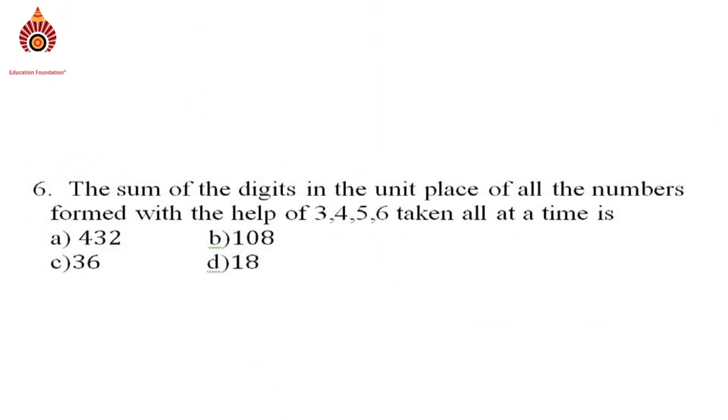See the next question. The sum of the digits in the unit place of all the numbers formed with the help of 3, 4, 5, 6 taken all at a time is.